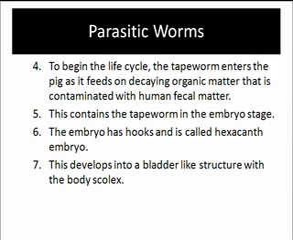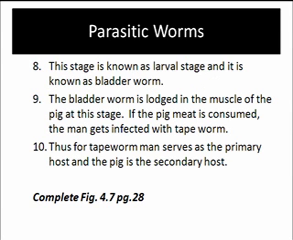To begin the life cycle, the tapeworm enters the pig as it feeds on decaying organic matter that is contaminated with human fecal matter. This contains the tapeworm in its embryo stage. The embryo has hooks and is called a hexacanth embryo. This develops into a bladder-like structure with the body scolex. This stage is known as the larva stage, and it is known as a bladderworm.